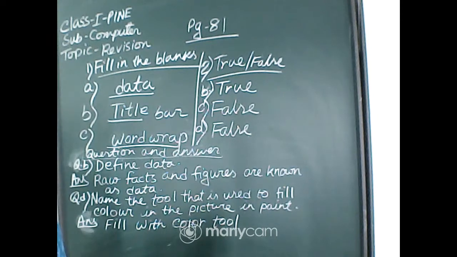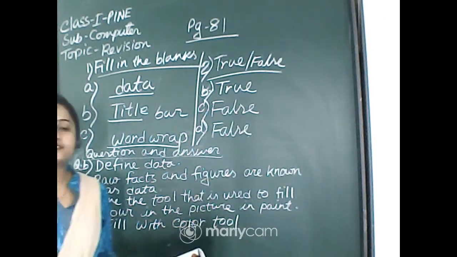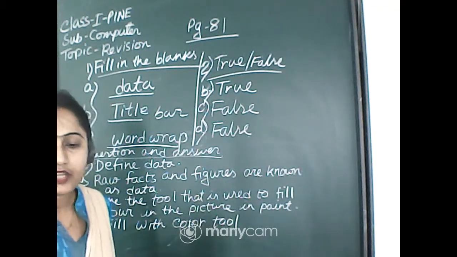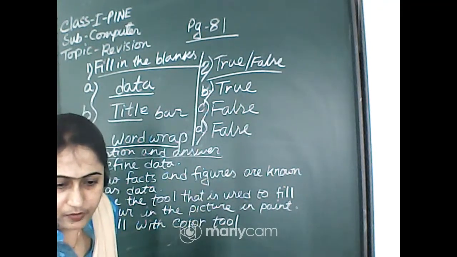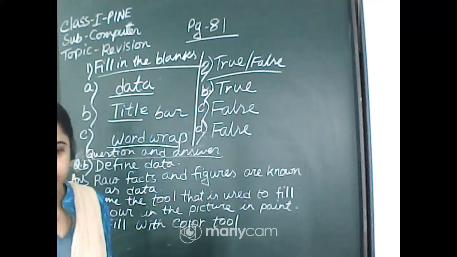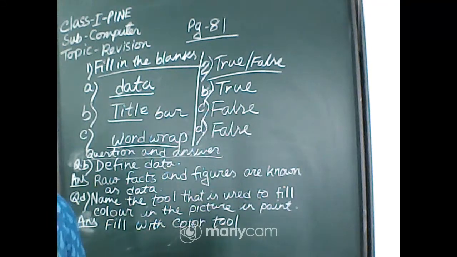The ribbon contains dash, dash and dash. Very good, Rishabh. Only one, tabs, and three dashes. The ribbon contains tabs, groups and commands. Very good, Jareen. Very good, beta. Next question.